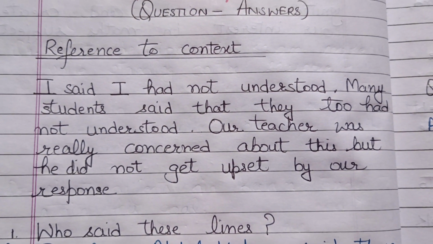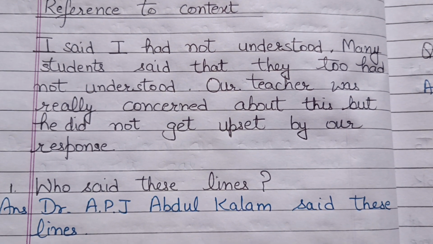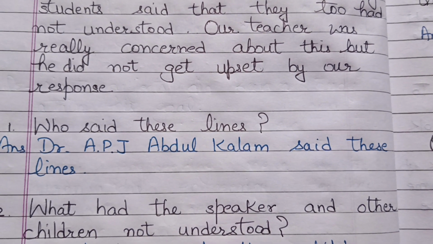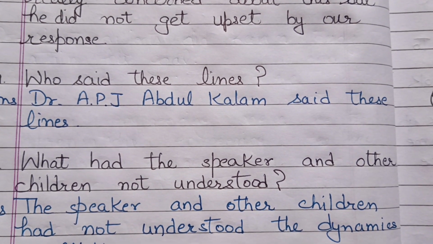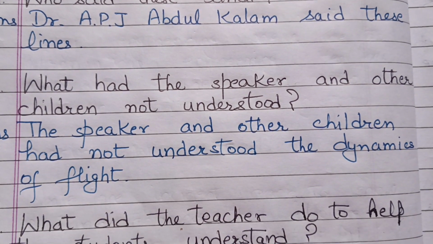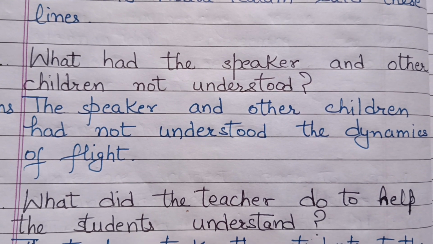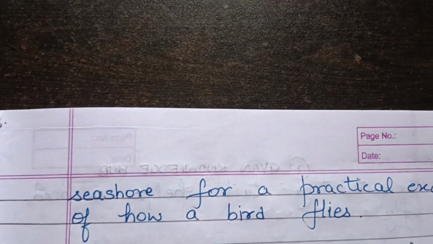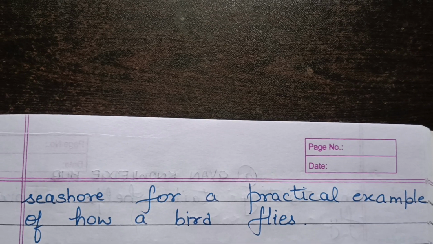First question: who said these lines? Dr. APJ Abdul Kalam said these lines. What had the speaker and other children not understood? The speaker and other children had not understood the dynamics of flight. Third part, what did the teacher do to help the students understand? The teacher took the students to the seashore for a practical example of how a bird flies.